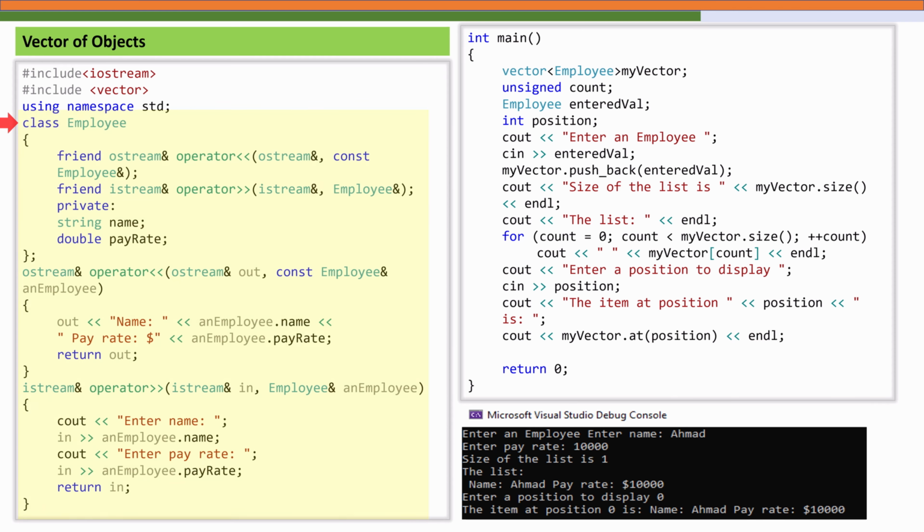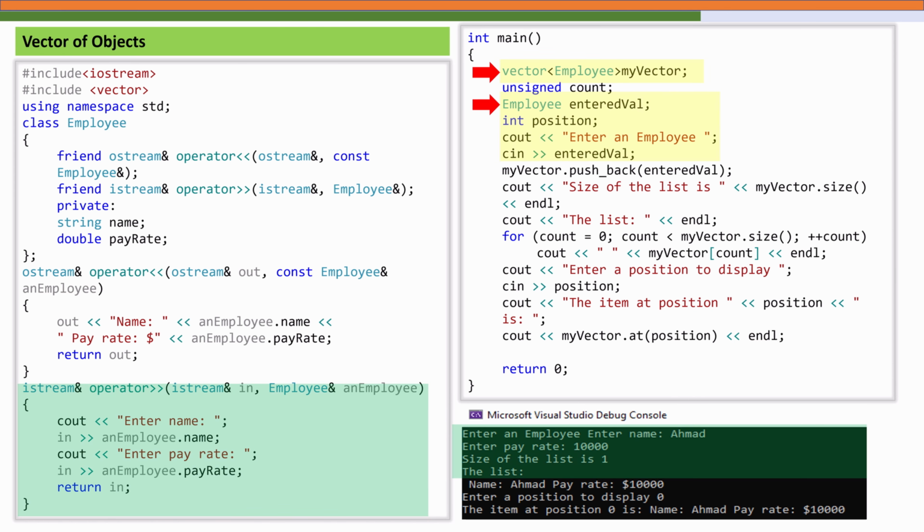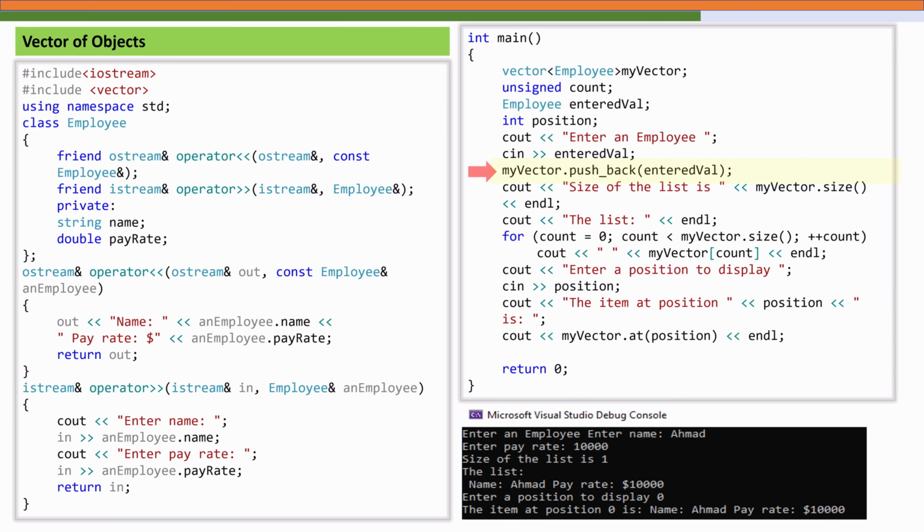In the main function, we declare a vector named myVector to hold employee objects. Each element of this vector will represent one employee record. We also declare a temporary employee variable, enteredVal, that we'll use to store input before adding it to the vector. Here the user is prompted to enter the details of one employee. After input, we use push_back to insert the object into the vector. The size function then tells us how many employees are currently in the list.